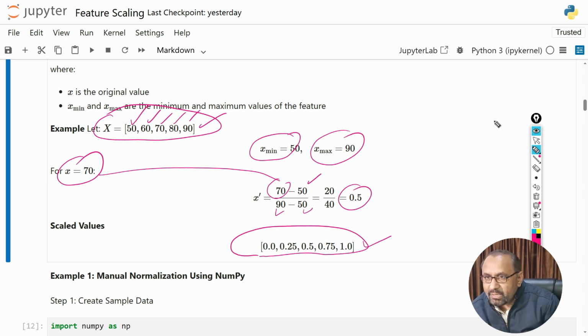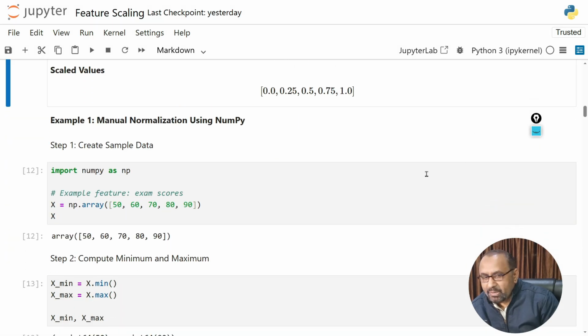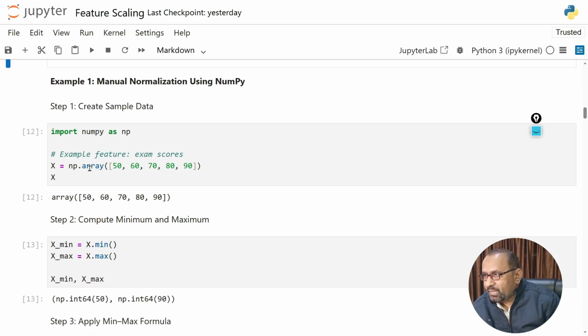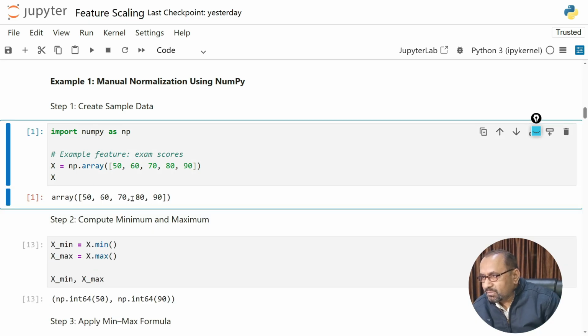Okay, so now I can delete this, minimize, and come here. We have the manual example of how we can do this in Python. First we need to create a vector. Here we have created the vector x by using numpy. First you need to import numpy as np, then we store the values which we chose in the previous example. The values are 50, 60, 70, 80, 90. Then x is equal to, we will run this code, control and enter. Yeah, so these are the values you can see.